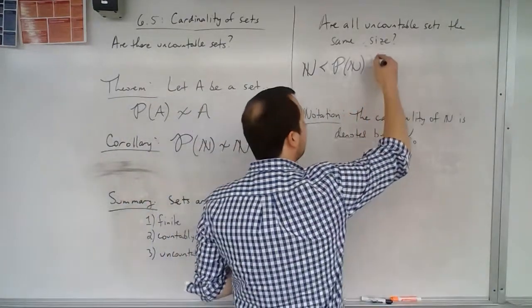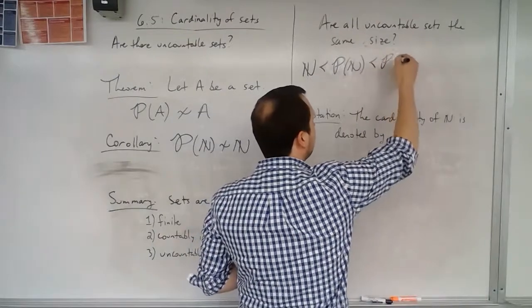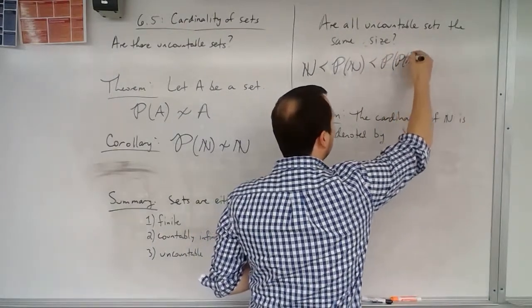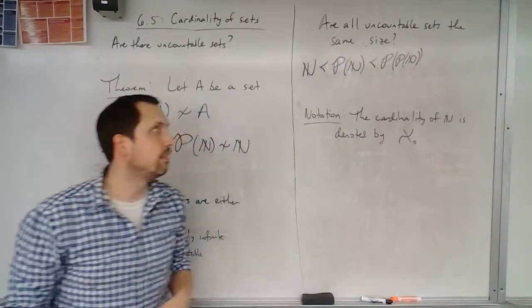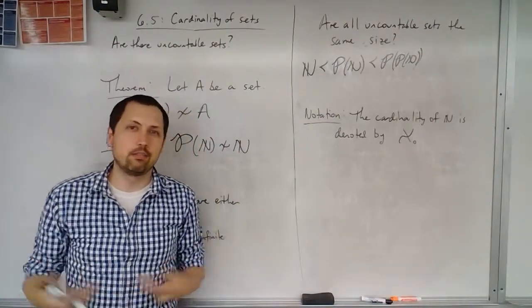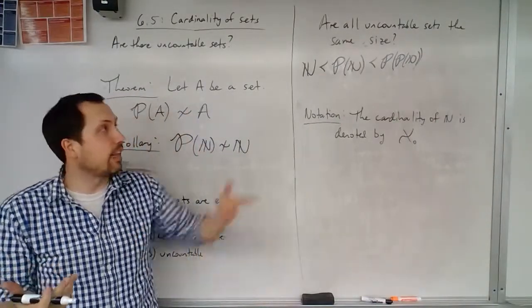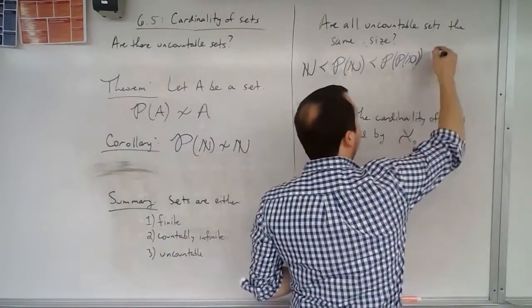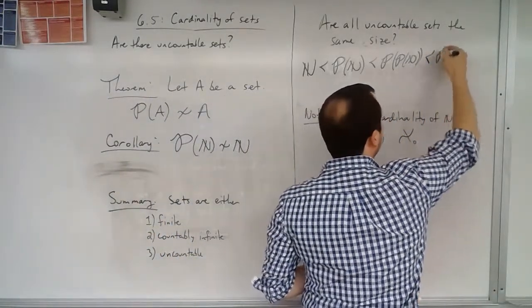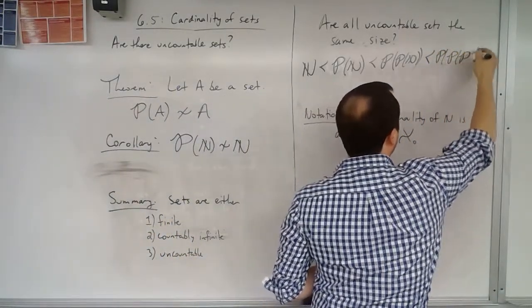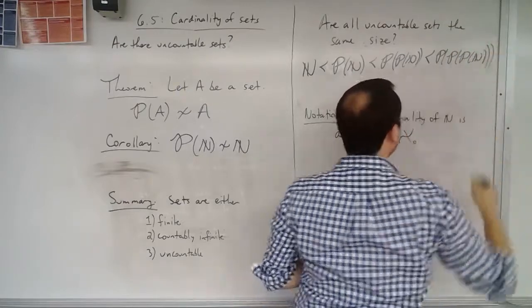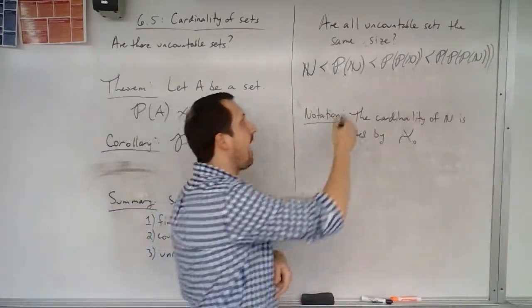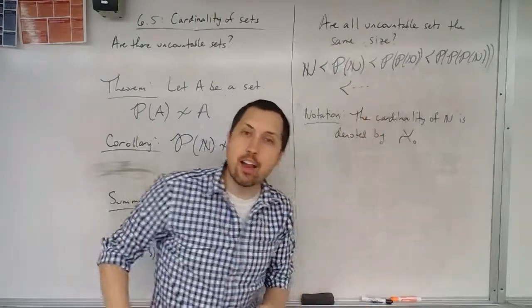So then that must mean that this is going to be strictly less than the power set of the power set of the natural numbers. Can I do bigger? Well, yes, that again is a set. So then this has a cardinality that's strictly less than the power set of the power set of the power set of the natural numbers. And notice I could keep going on and on and on.